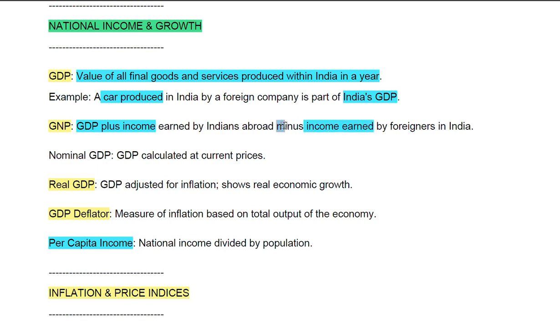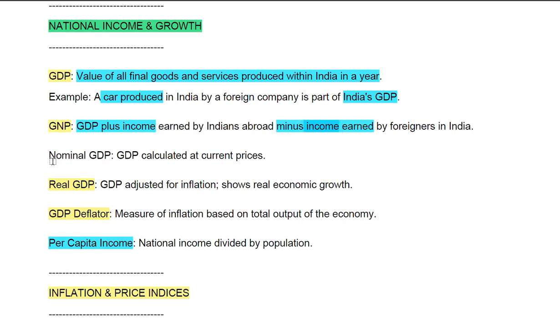Okay, so gross national product. What is gross national product? When you deduct the income which is earned by foreigners in India from the GDP and add the income of the Indians who are living abroad, then what you will get is the GNP.